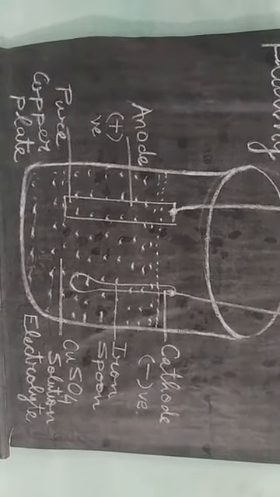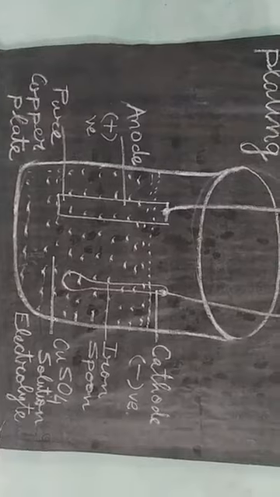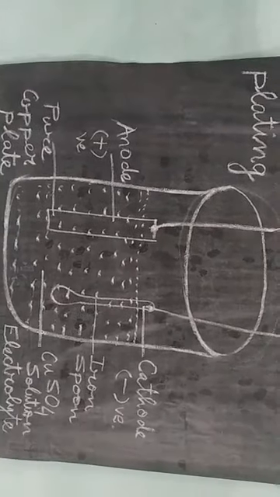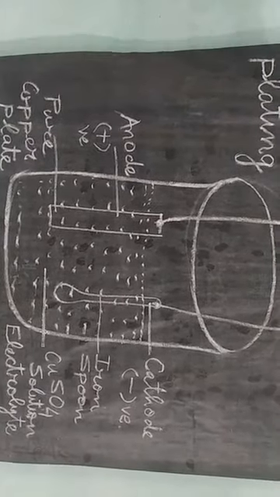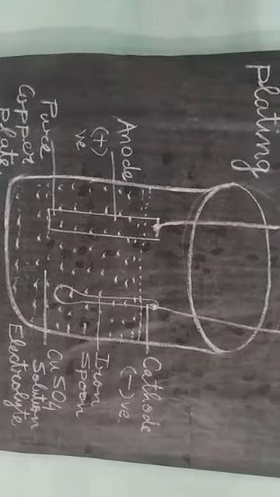First, we will take one thin sheet of pure copper metal, and we will take the material on which we want to do the electroplating. For example, with the help of this activity, I am explaining how we can do the electroplating of copper metal on an iron spoon.